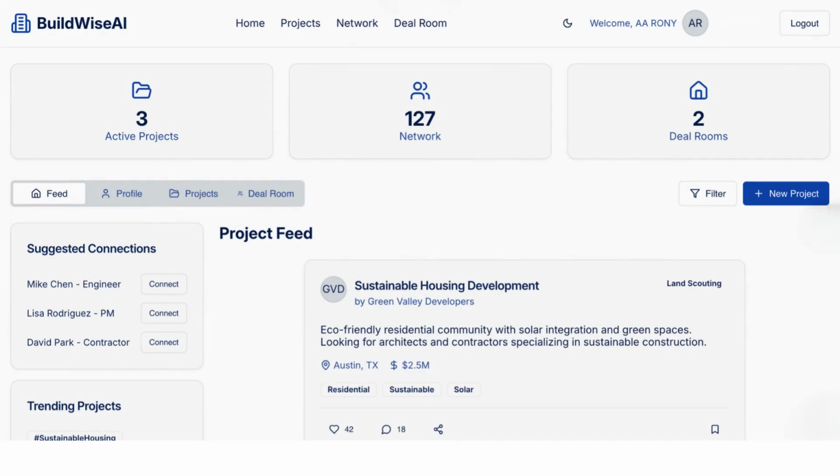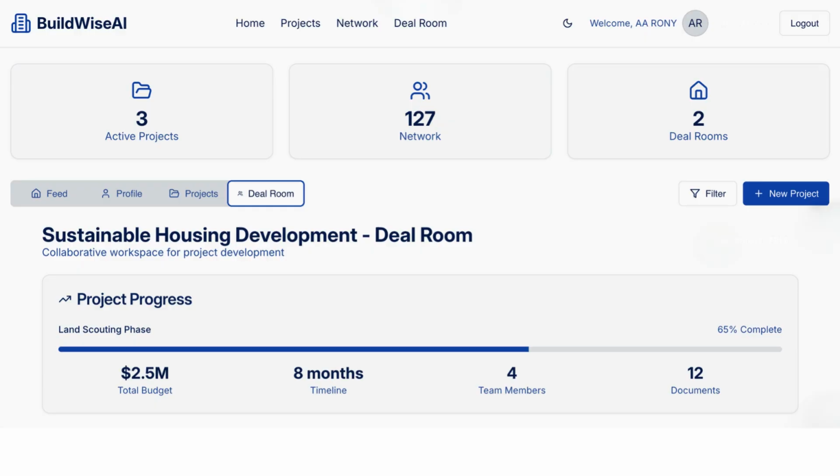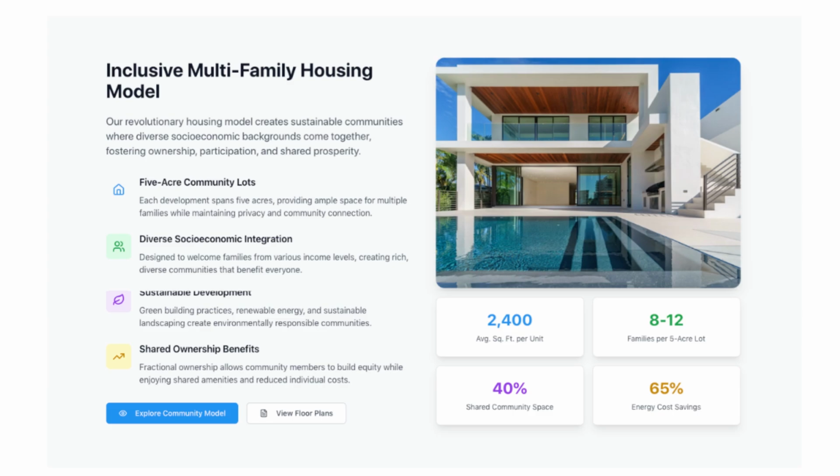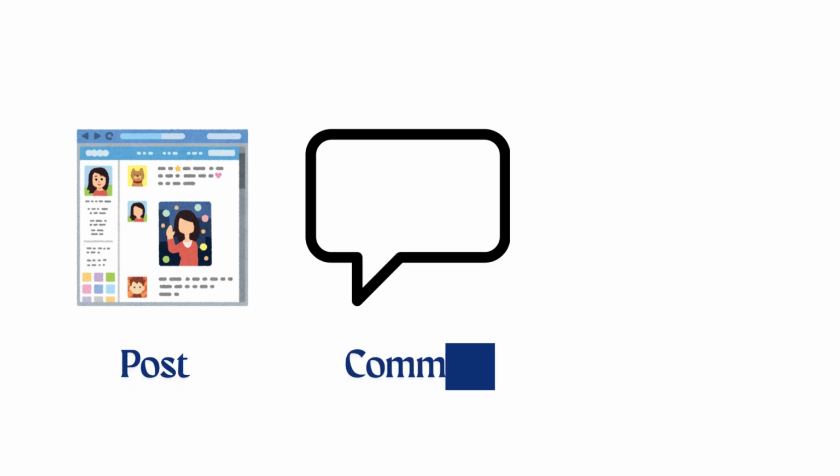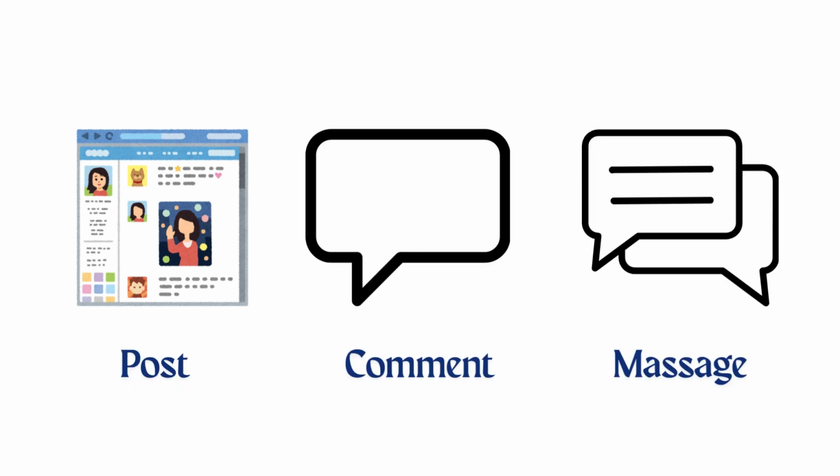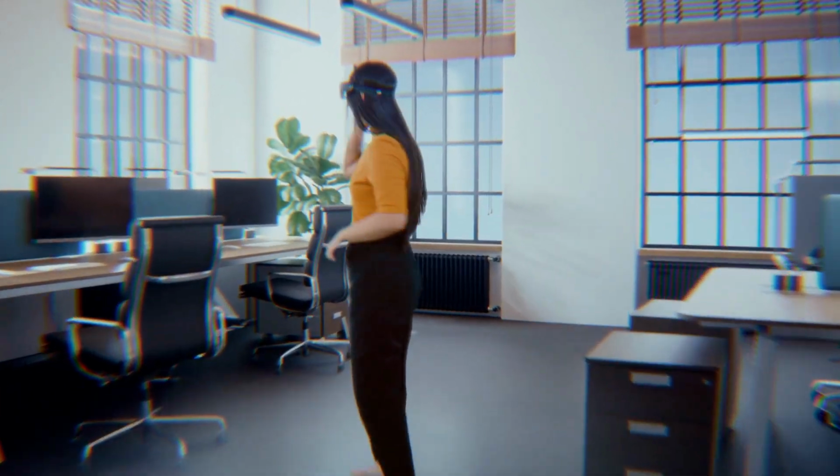As a user, you can browse any project, see its current phase, learn about its investment policies, and see all the information provided by the project owner. If you have a question or an idea, you can post, comment, or send a message directly to the owner. It's a complete toolkit for turning ideas into reality.